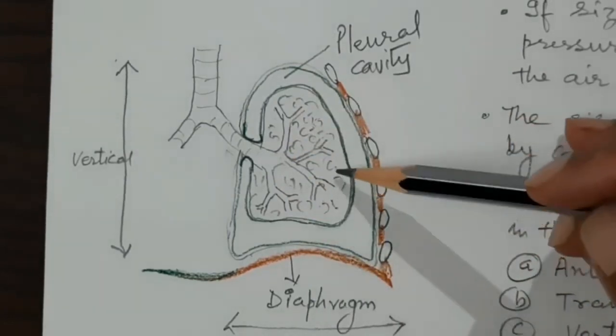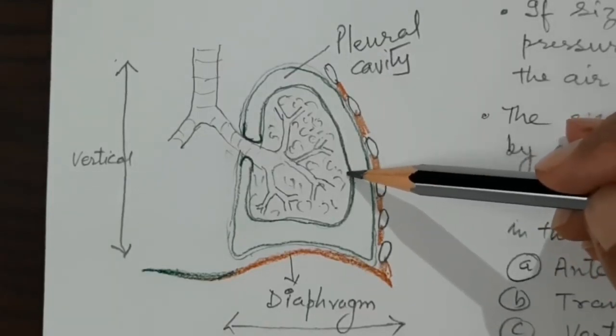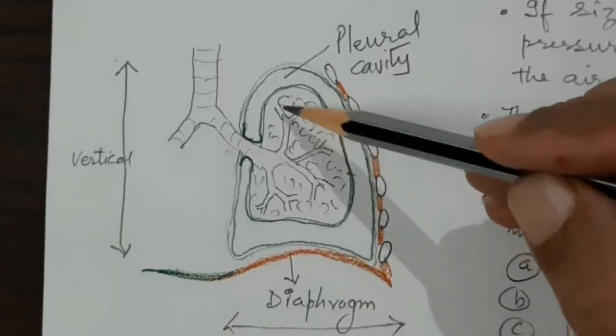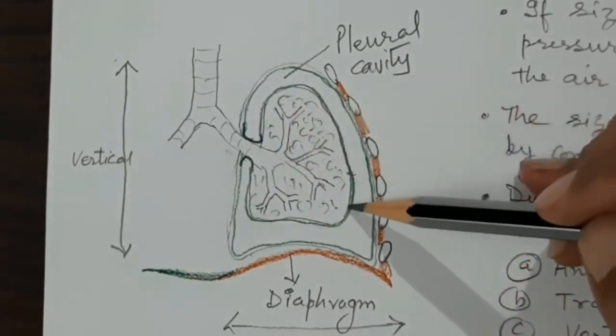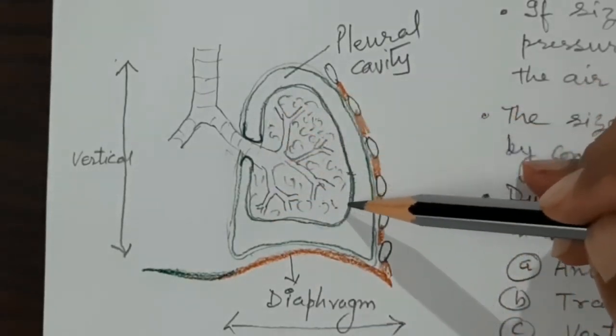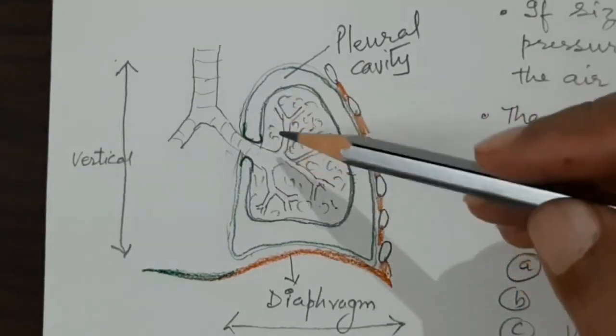It is a serous membrane, lined by epithelium, which is a squamous kind of epithelium. This serous membrane cannot be separated. It is very firmly attached to the lung, so it becomes part of the lung. It cannot be separated from the lung.